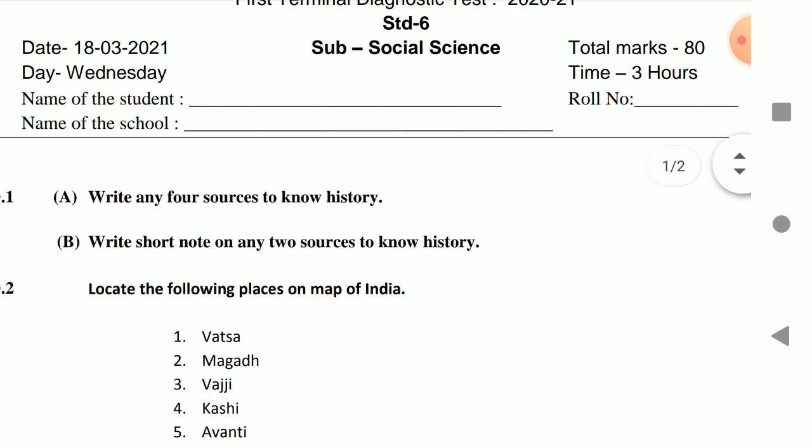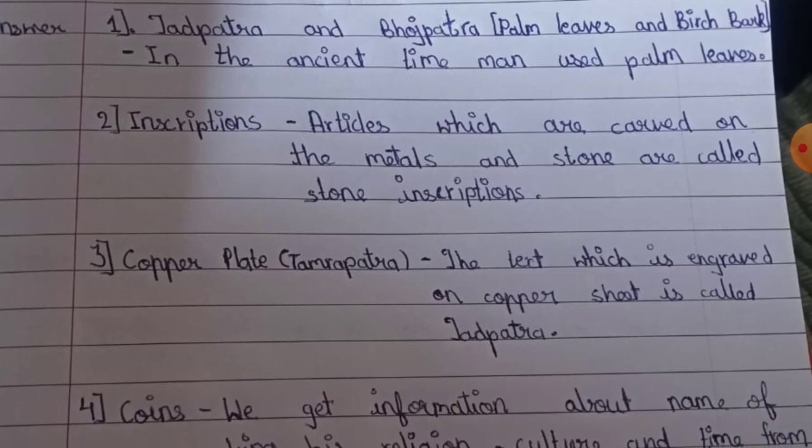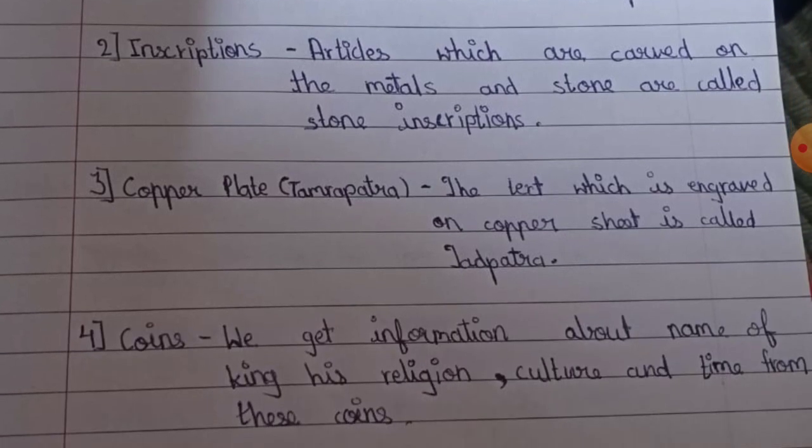Write any four sources to know history. Okay, so answer number one. So, here is the answer. Tarpatra and Bhojpatra, palm leaves and birch bark. Okay, in the ancient time, man used palm leaves. Inscription: articles which are carved on the metals and stones are called stone inscription.